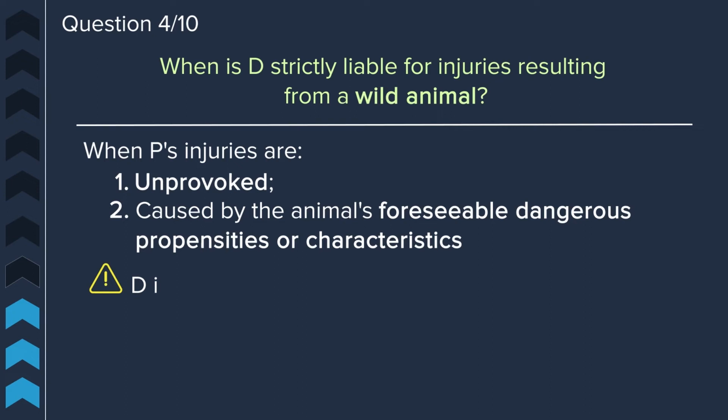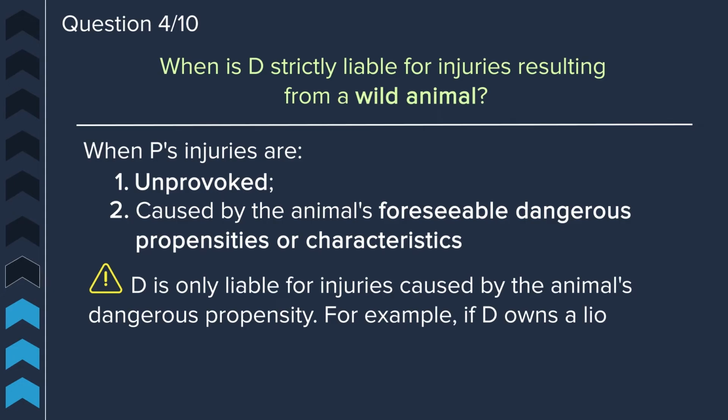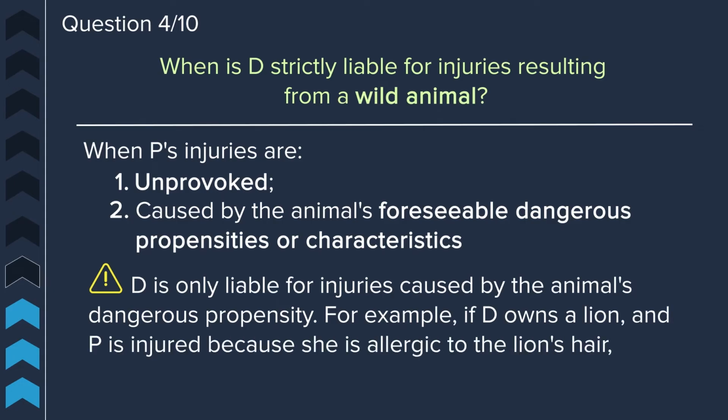Now, note, the defendant will only be liable for injuries caused by the animal's dangerous propensities. If the defendant owned a lion, for example, and the plaintiff is injured because she's allergic to the lion's hair, the defendant will not be liable because it's unrelated to the lion's dangerous propensities.